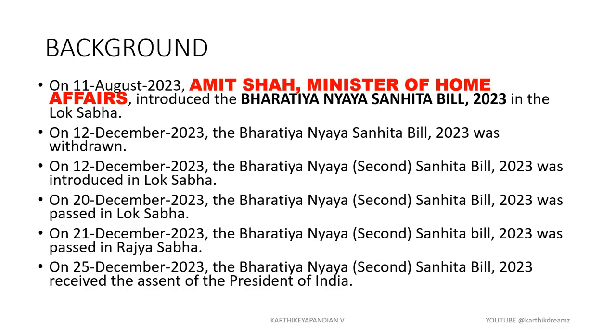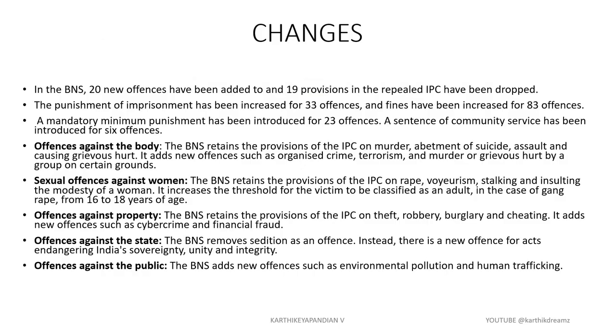On 21st December 2023, the bill was introduced in the Rajya Sabha and it also got passed in the Sabha, and it got assent from the President. Assent means the expression of approval or agreement, or we can say that it is an official agreement or sanction. It got approved by the President of India on 25th December 2023, and it came into effect on July 1st, 2024. So now the changes which are involved in the BNS.